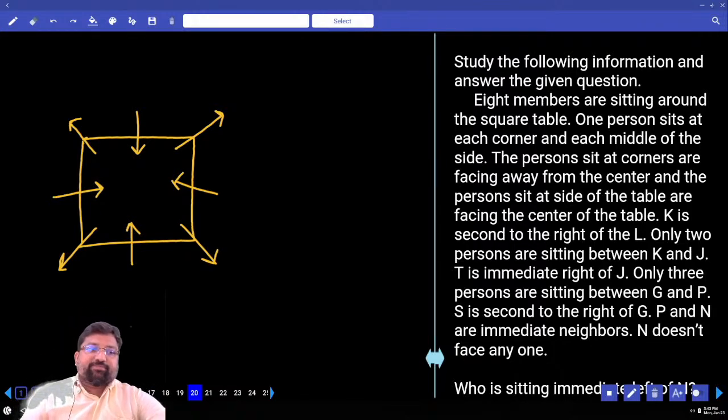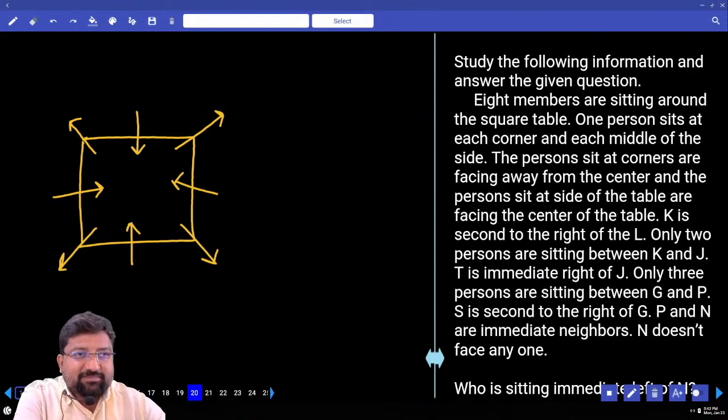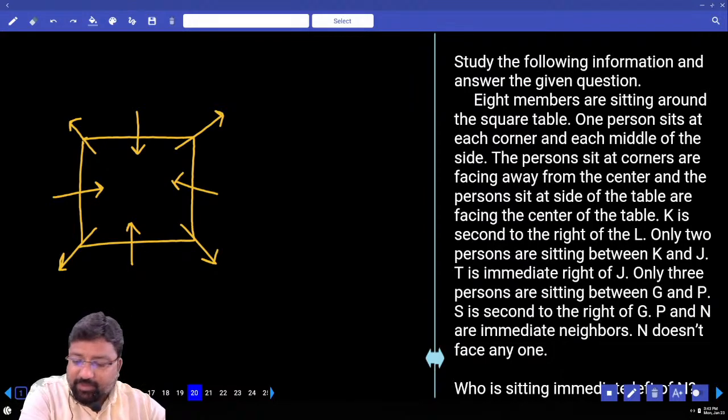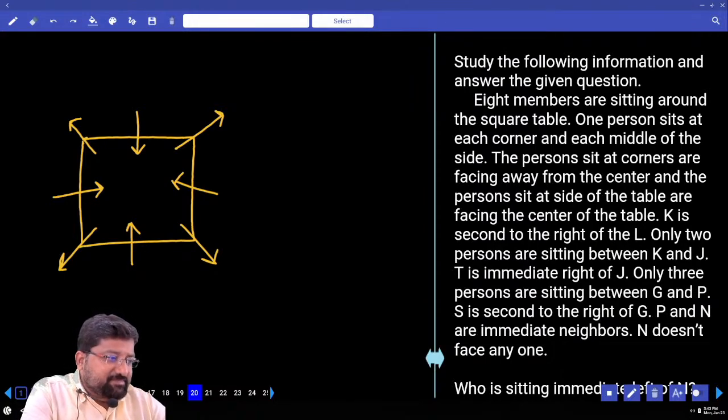When you come across this type of question, I told you once, you'll have some information about at least one person, whether he's facing inside or outside. Look at the size of the question. It's hardly 3 lines. If you leave all the basic information that is necessary, when you get into the real story of people sitting here, it's hardly 3 lines in your handouts. Is it a small question or a big question? Small. Small question, will you split it into 2 cases? No. We'll go with any one case.